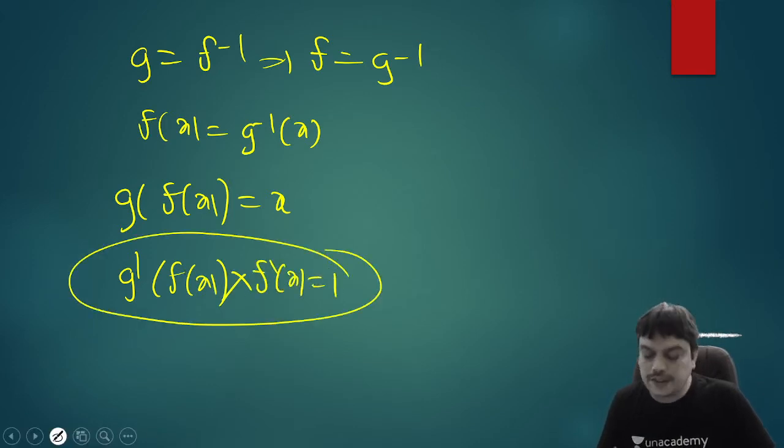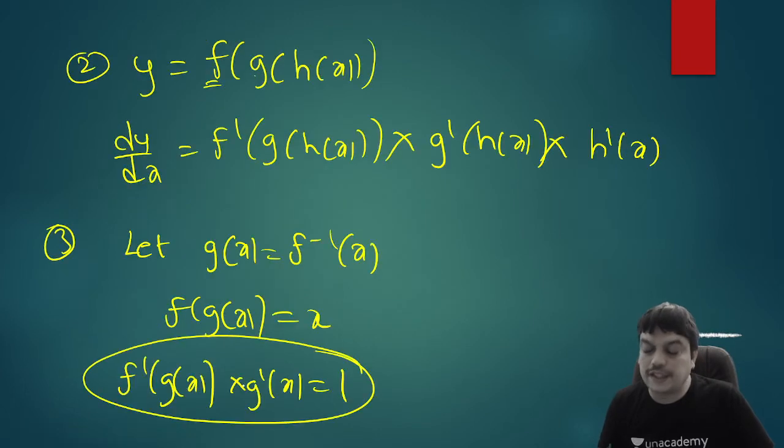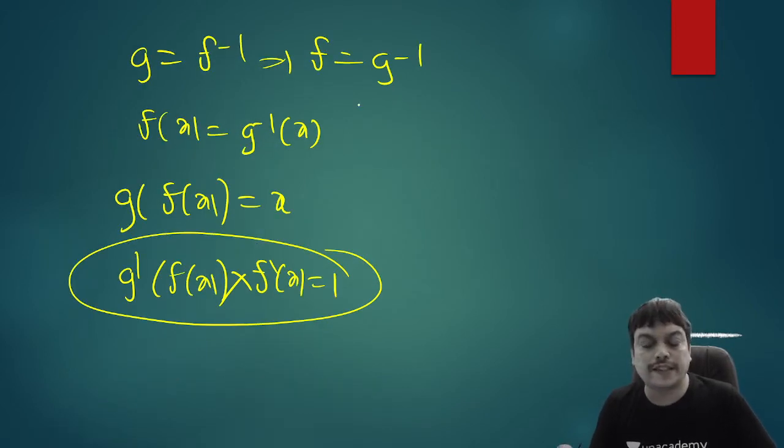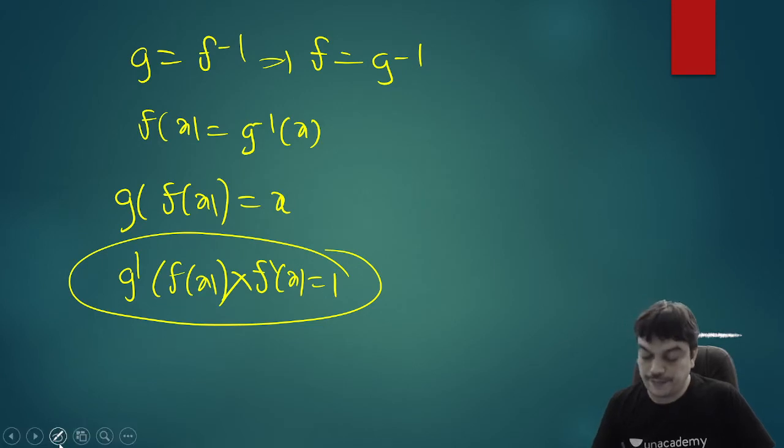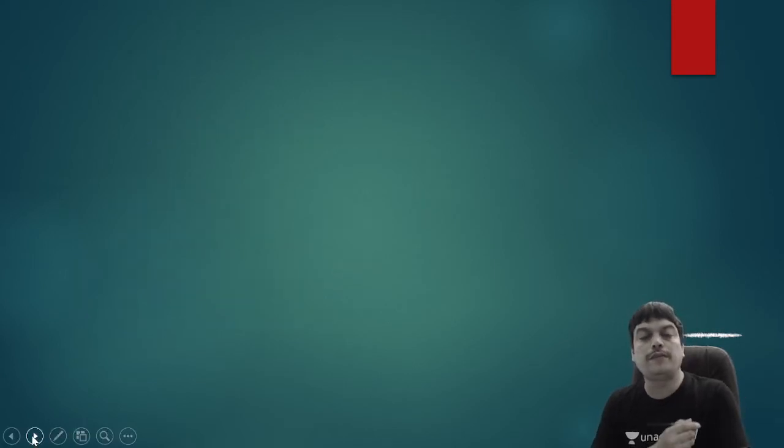So either you can use this result or this result when it is given that either g is the inverse of f or f is the inverse of g. Both are equally valid. Even if they mention g is f inverse, we can say f will be g inverse at the same time. So either you can use this result or the result which I got earlier for finding the derivative of composite functions. Now let us take up a few problems and do it.